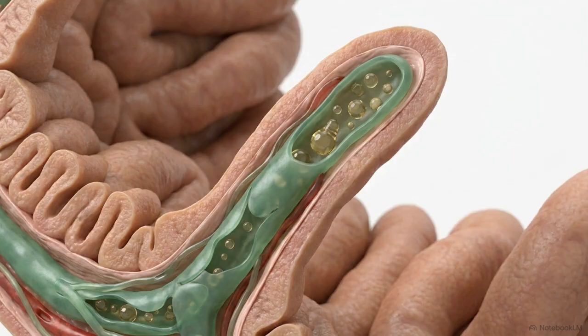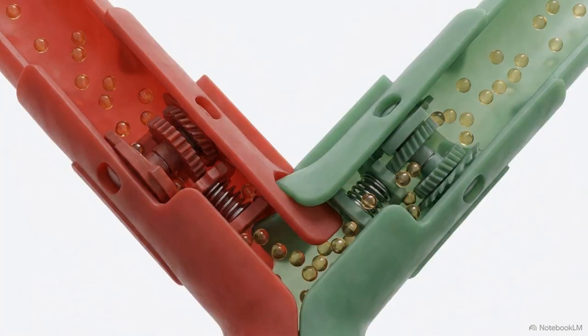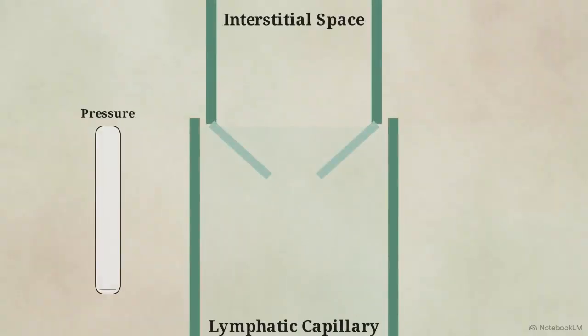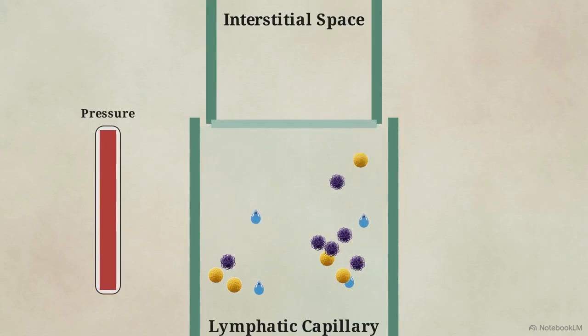In the small intestine, specialized lymphatic capillaries called lacteals leverage this high permeability to absorb large dietary fats, creating a milky lymph called chyle. The overlapping cells create a mechanical, unidirectional trapdoor. Fluid, heavy proteins, and large molecules can easily fall into the lymphatic system, but once the internal pressure rises, the doors snap shut, preventing any backflow.